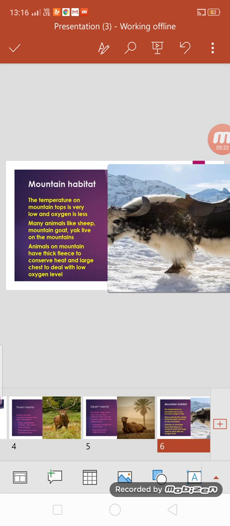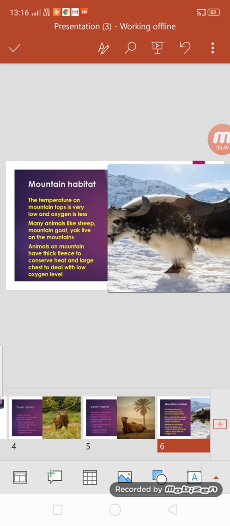Other than that, mostly the animals which live in the mountain habitat have a large chest. They have large lungs, so that they can take in a large amount of oxygen at one go, so that they can deal with the low level of oxygen on the mountains, right?